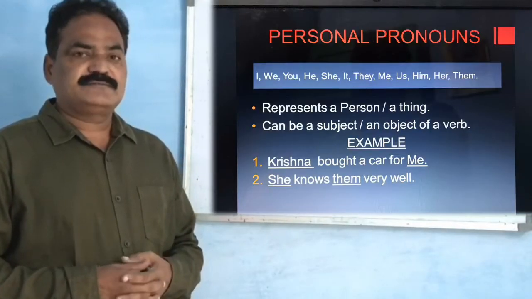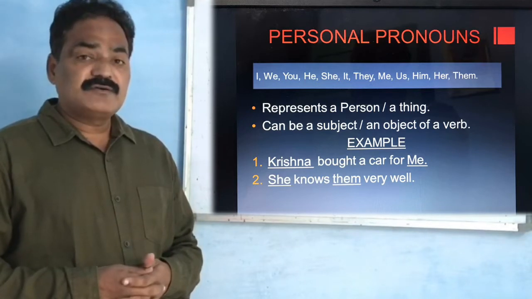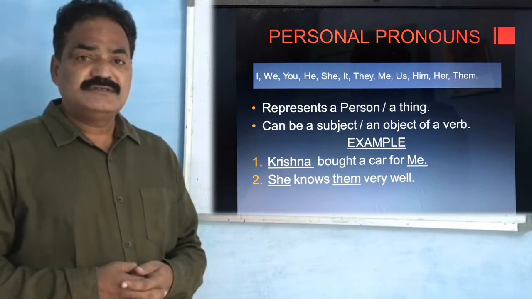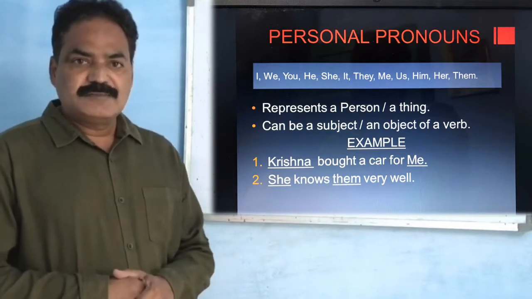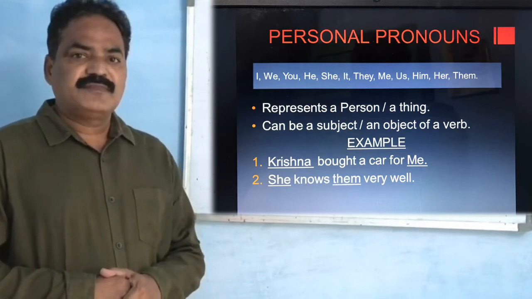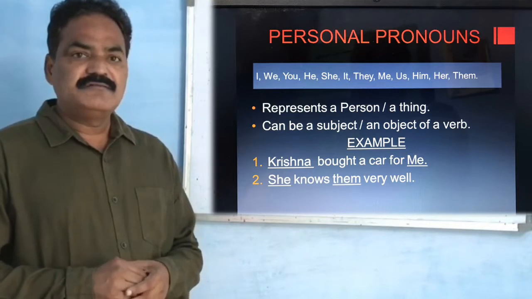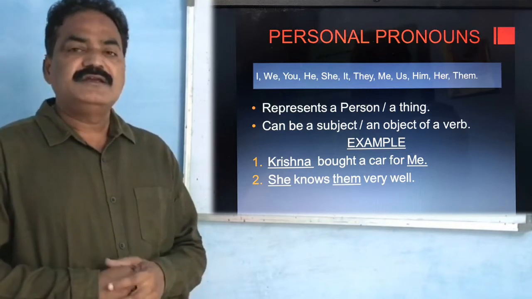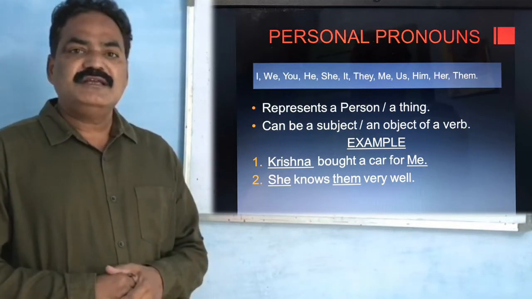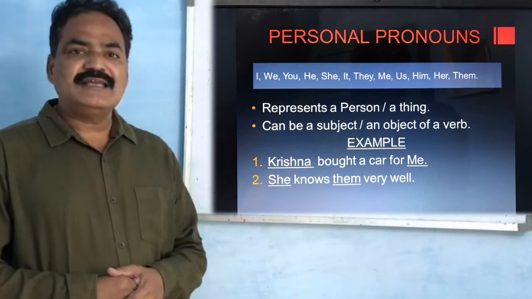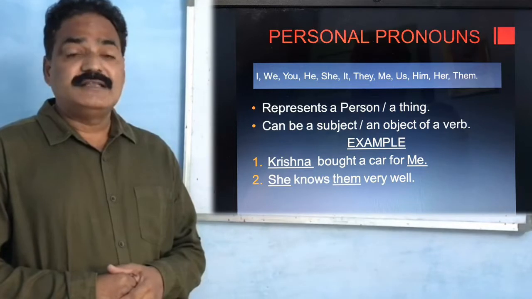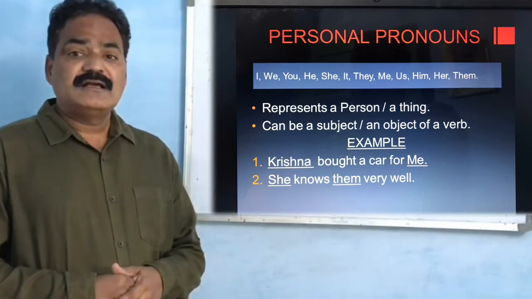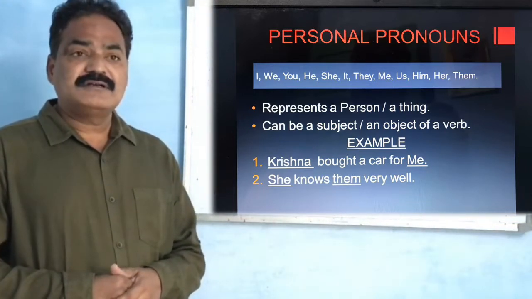Personal pronouns. The pronouns which are used instead of names of persons are called personal pronouns. I, we, you, he, it, they, and them, their, me, our.